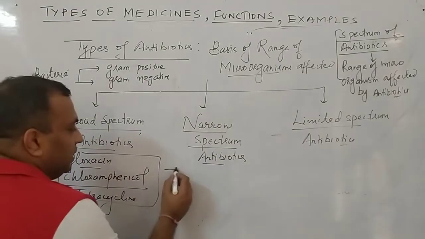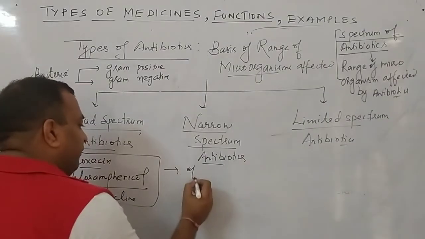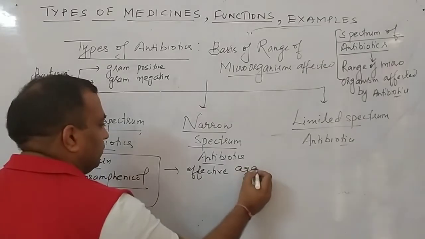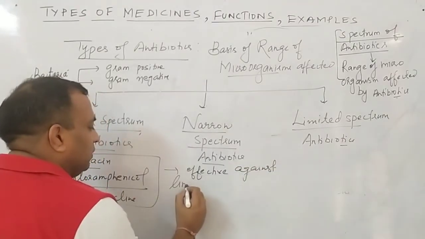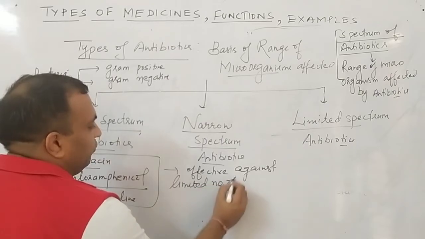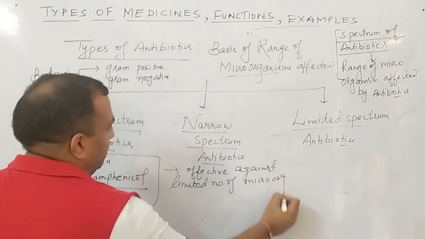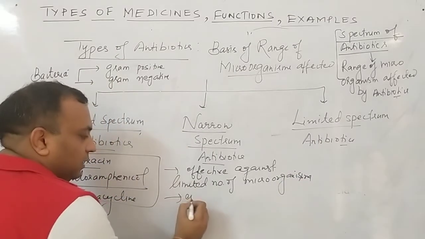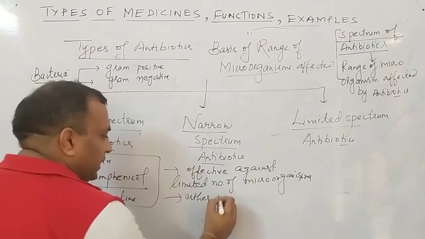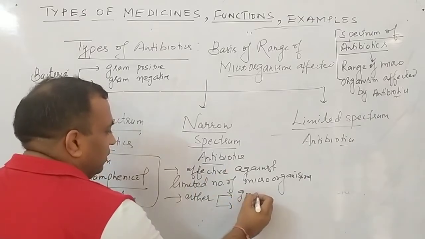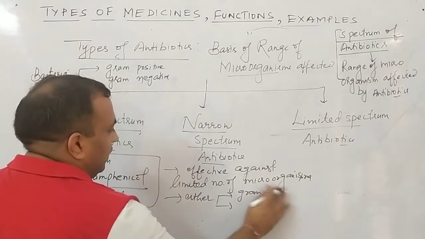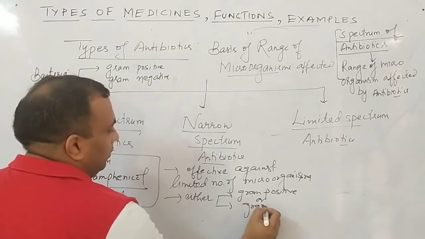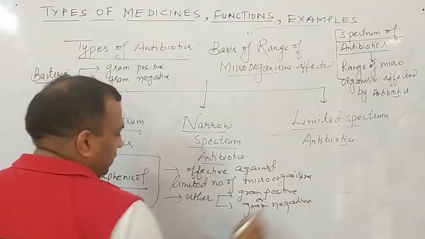Now the narrow spectrum, these are the antibiotics which are effective against a limited number of microorganisms. That is, in case of bacteria, they affect either gram positive or gram negative.